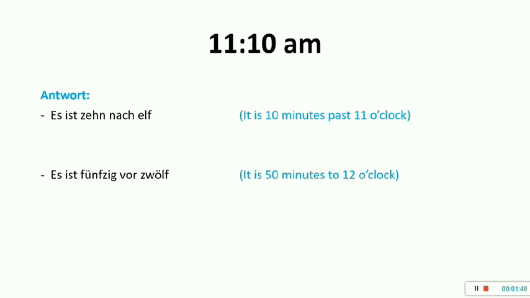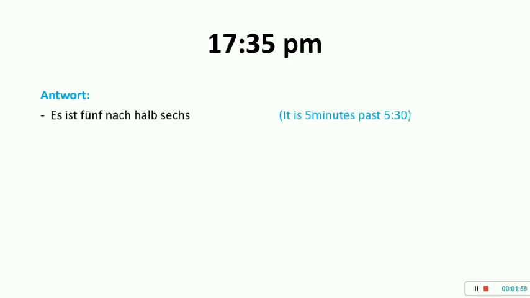Yeah. So next timing is 17:35. How do we say it in Deutsch? We'll see now. Answers could be multiple, as I said. I can say it is 5 minutes past 5:30. So 5 nach halb 6. Halb 6 is nothing but 30 minutes are required to make it to 6. So that is 5:30. And 5 nach halb 6 means 5 minutes past 5:30.